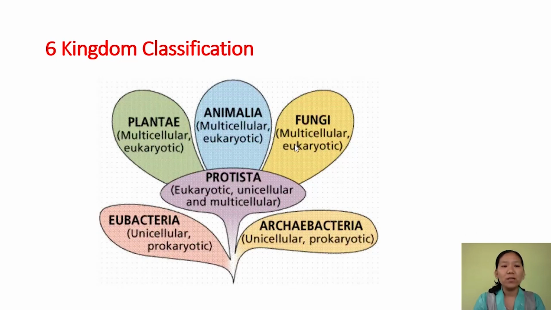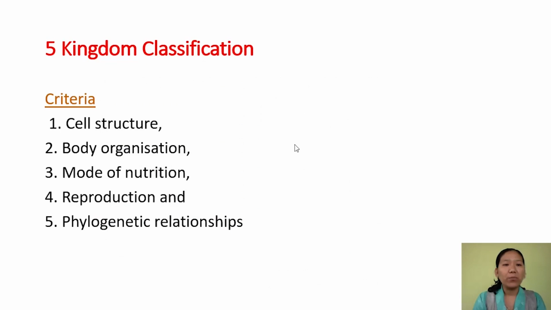Out of all these classifications, the five kingdom classification is most widely accepted. So in this class, we shall focus on this five kingdom classification proposed by R.H. Whittaker. Before we go to the classification, let us try to understand the criteria he has put forward to classify the organisms into five kingdoms.